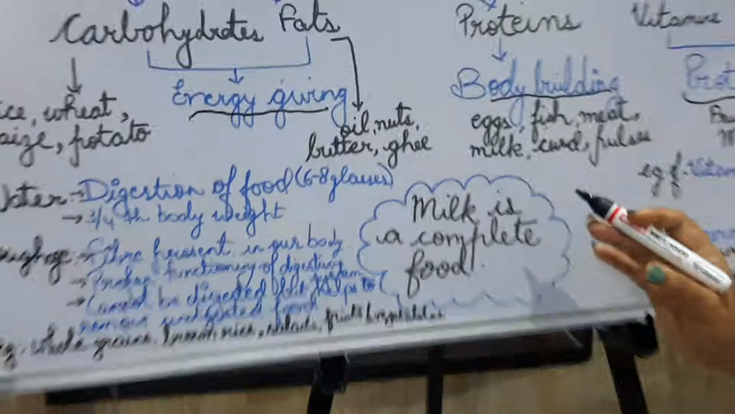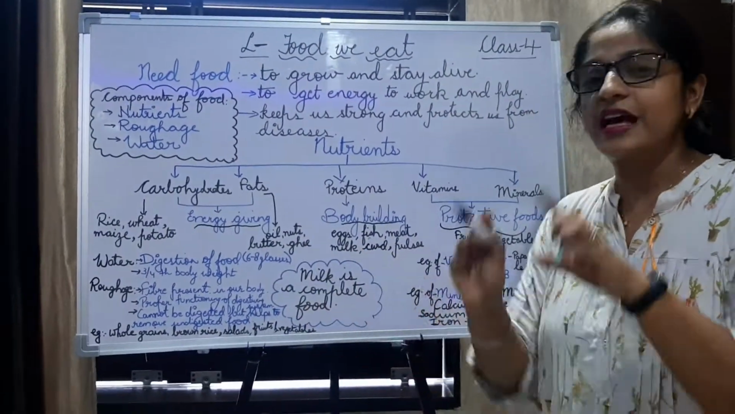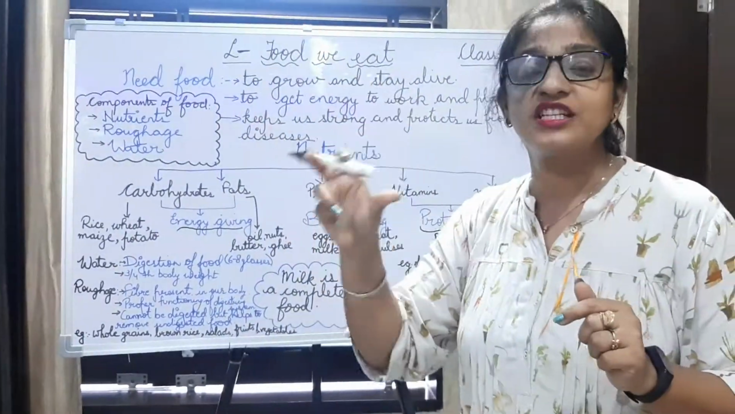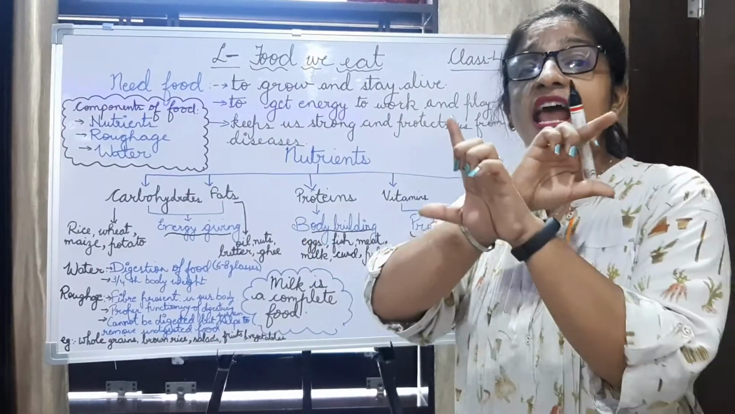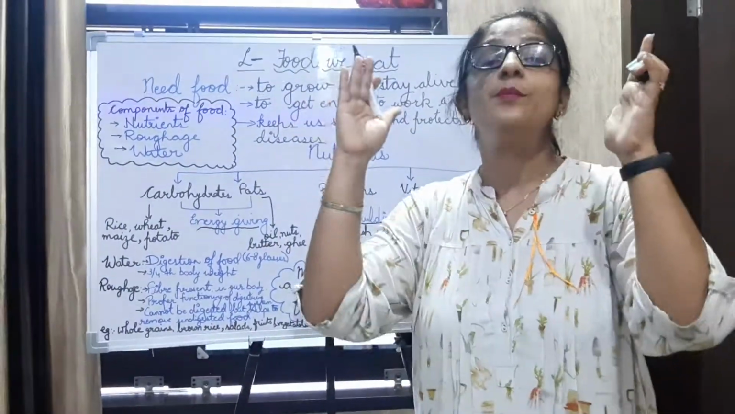So the last thing: milk is a complete food. Complete food means in milk we get the right amount of carbohydrates, proteins, vitamins, fats, minerals, everything in a proportional amount. So milk is such a thing that is a complete food.